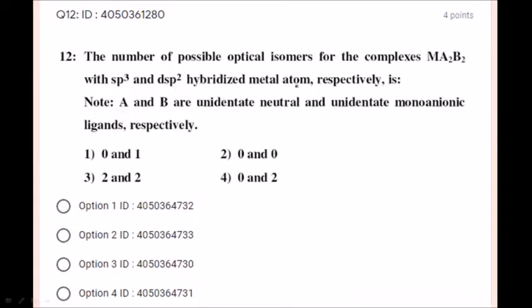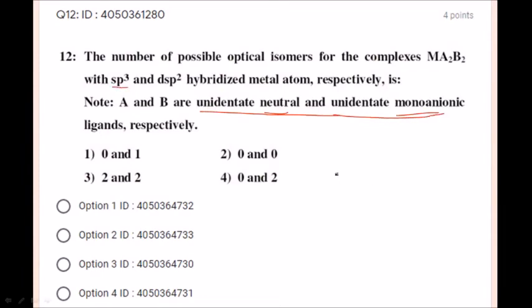Next, the number of possible optical isomers for the complex M A2 B2 with sp3 and dsp2 hybridized metal atom respectively is. Note, A and B are unidentate neutral and unidentate monoanionic ligands respectively. To confuse you, they have given A unidentate neutral and B unidentate monoanionic. Don't worry, students. So sp3 is tetrahedral.